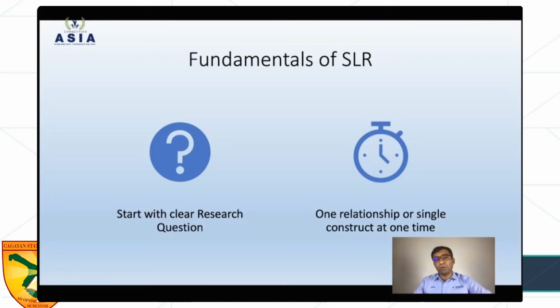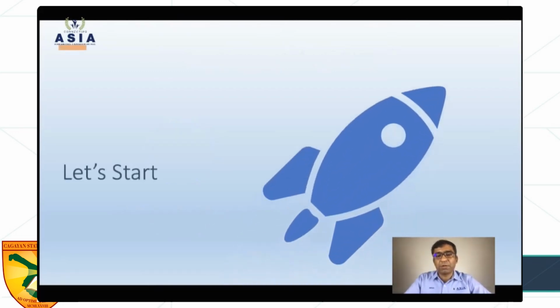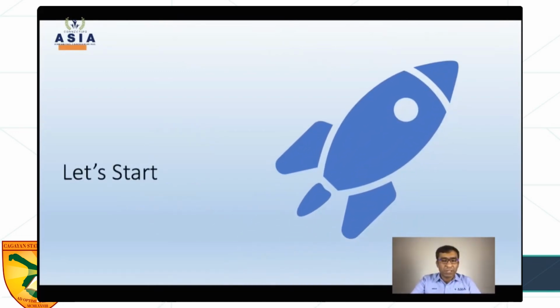Okay, clear? I hope everyone understands this concept. So start your research question, ask yourself some research question which you are interested to find out, and do not include many variables, just one variable or maybe one relationship for the basics of systematic literature review. Okay. So let's start. I'm giving you 5 minutes to check, to think, and post your research question in the comment box. But remember, the research question should be very clear, to the point, not including many variables. Just focus on one variable or one relation at a time. Okay. So just wait for 2 minutes. Everybody can post your.